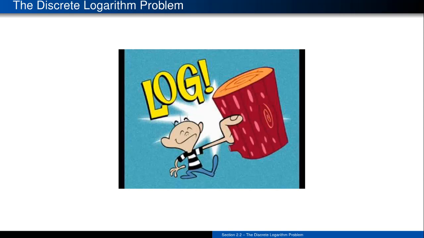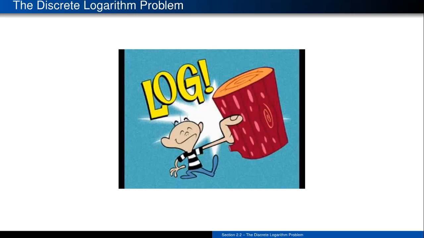So this may age me a little bit, but oh well. Anytime I start talking about logarithms, the quote-unquote log song from Ren and Stimpy immediately comes to my head, and it tends to get stuck there for a little bit. For those of you that did not grow up in the 90s, Ren and Stimpy was this classic cartoon on Nickelodeon that most of our mothers probably didn't actually allow us to watch, but we still ended up watching it anyways. And there's this nice little song about this product from Blammo called Log, and it has a very catchy theme song that goes along with it.